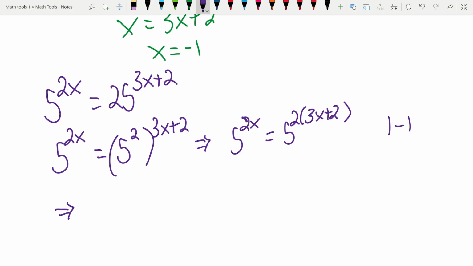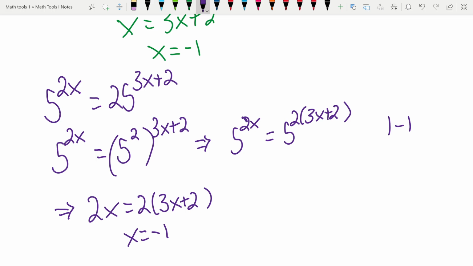So this is 1-to-1. And we can say, okay, 2x equals 2 times 3x plus 2. And this was already the form we had earlier, so that should leave us x equals -1. Okay. So lots of different ways we can approach these problems.